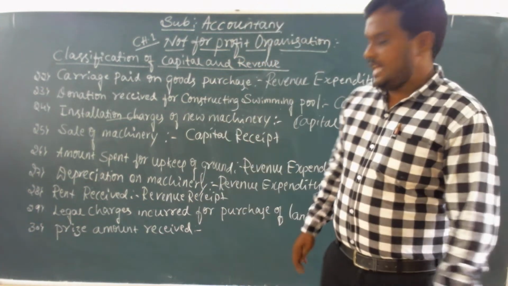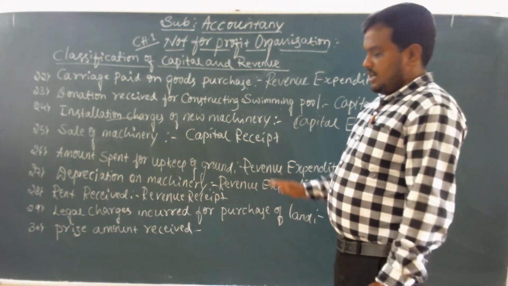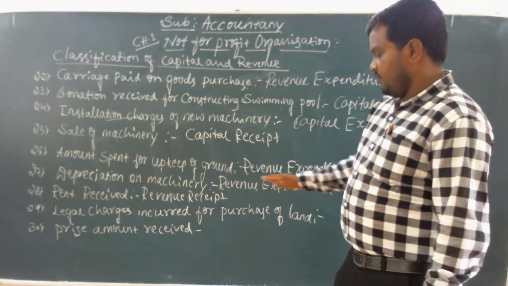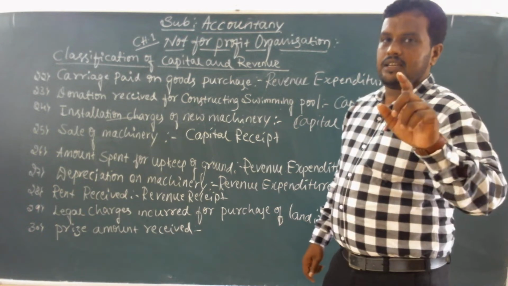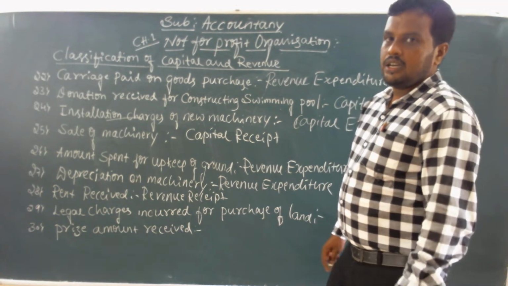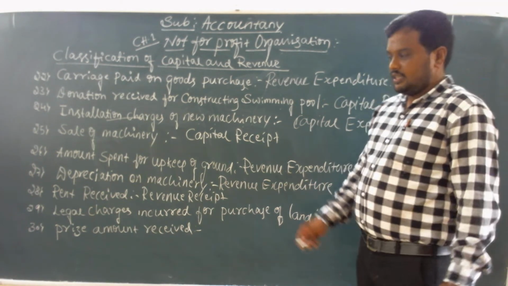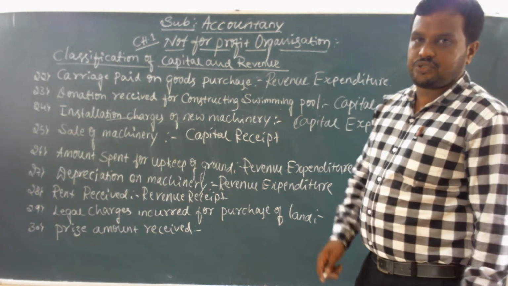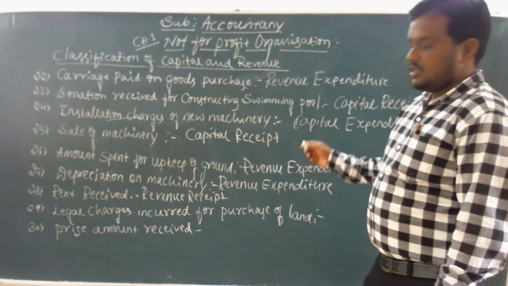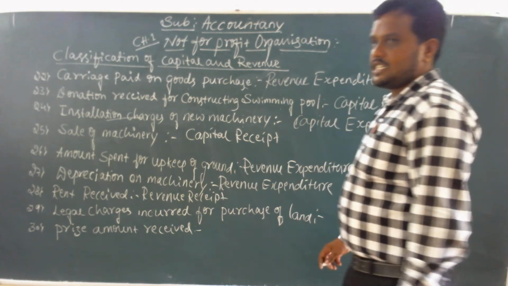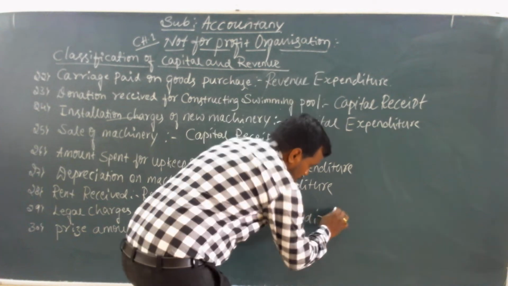So next, legal charges incurred for purchase of land. Land is an asset. Legal charges incurred for purchase of land are irregular or non-recurring in nature. Legal charges are expenditures to the organization. That is called capital expenditure to the NPO.